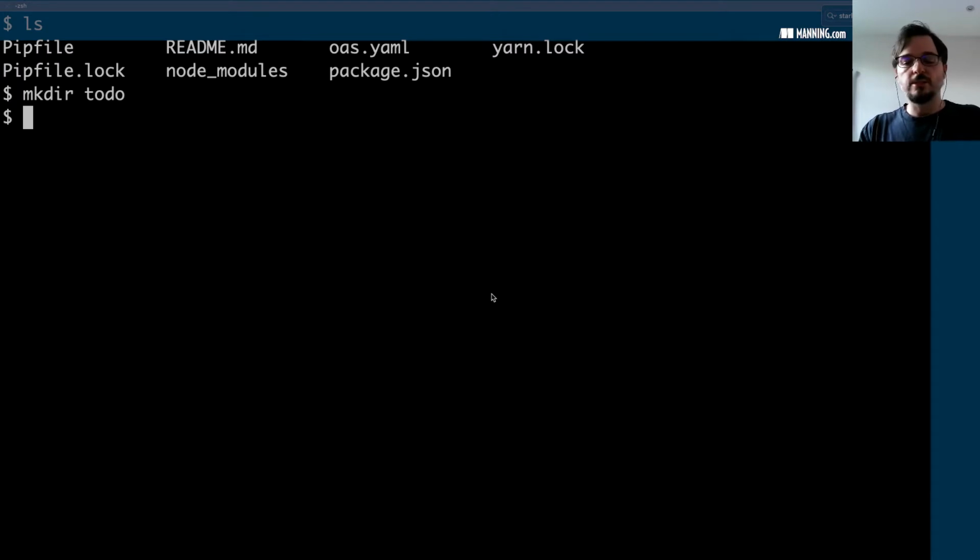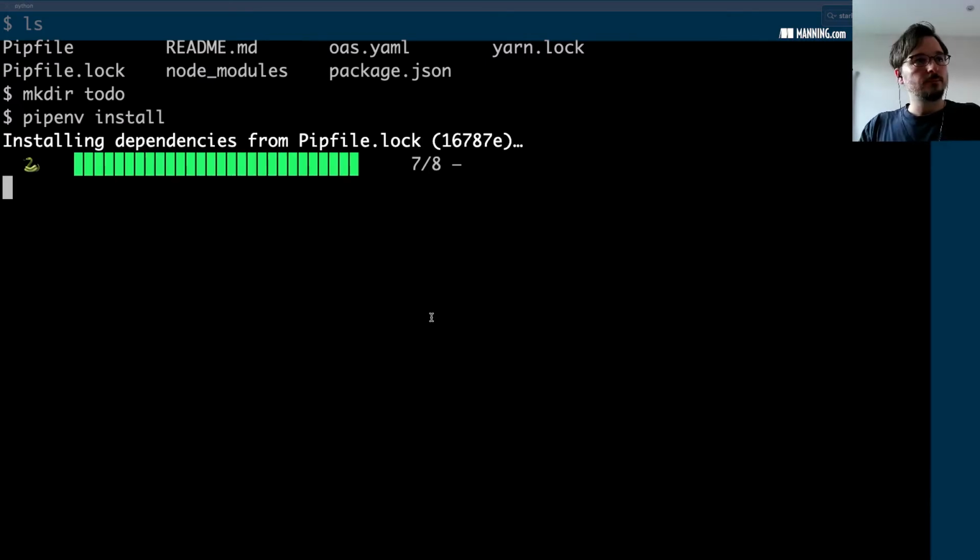Now, the first thing we want to do is install the dependencies. We use pipenv for that. If you don't have pipenv installed, you can install it with pip, so it will be pip install pipenv like this. I'm not going to do that now because I already have it. So I'm just going to install the dependencies. You do that with pipenv install.